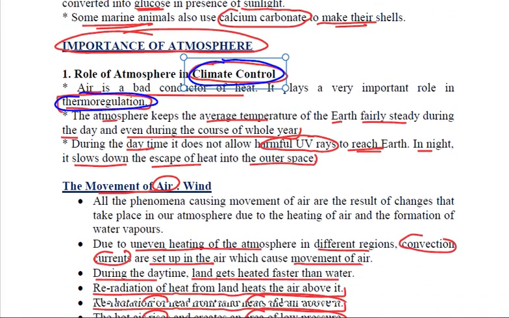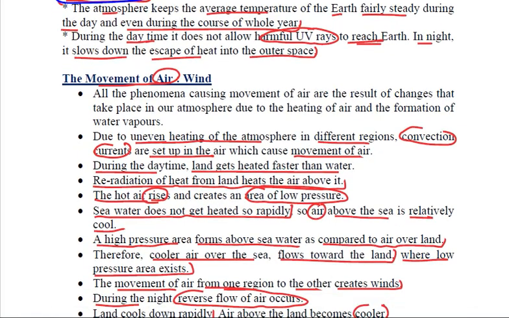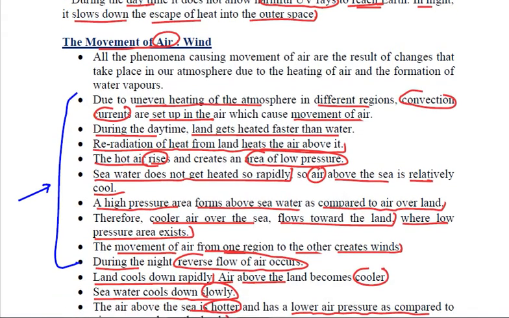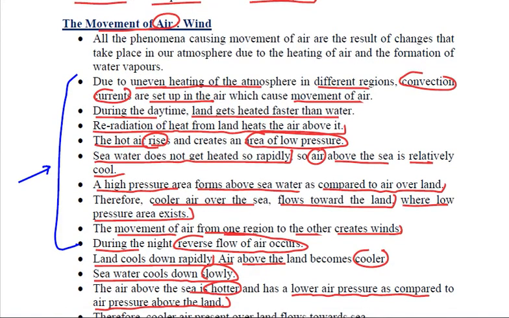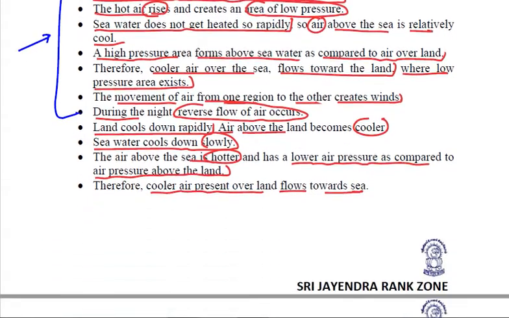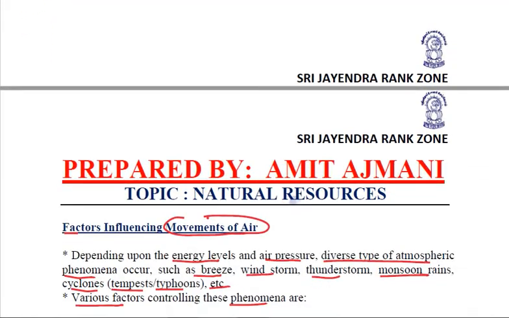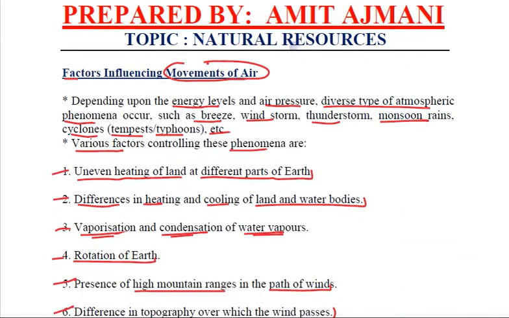Then we saw how movement of air, wind, was caused. We saw it was due to the uneven heating of land and water during daytime and nighttime, which caused a region of low pressure and high pressure, and to fill up the gap, air moves either from land to sea or sea to land.